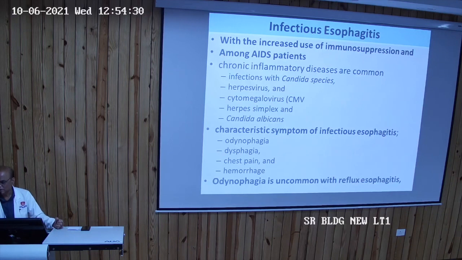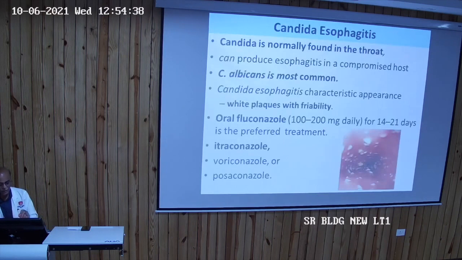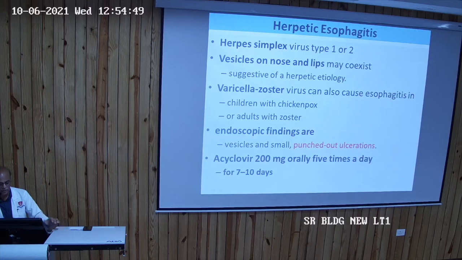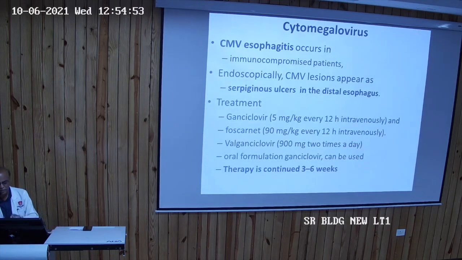Then you'll find multiple ulcers or herpes, or some candidiasis. So again the same symptom will come, odynophagia. In Candida esophagitis, Candida albicans is most common, and oral fluconazole or itraconazole is the therapy of choice. Herpetic esophagitis treatment is acyclovir. CMV, mostly in transplant patients, sometimes causes it.